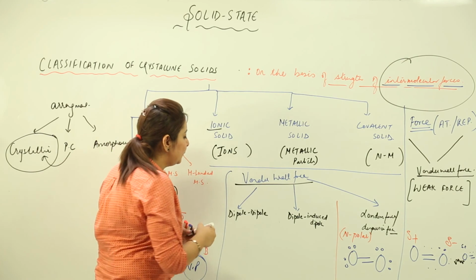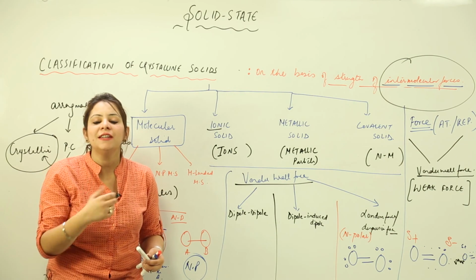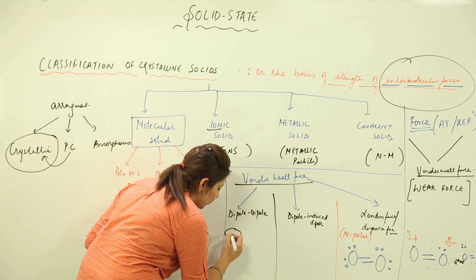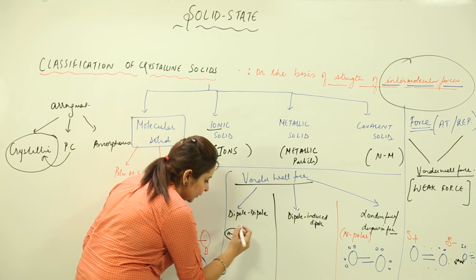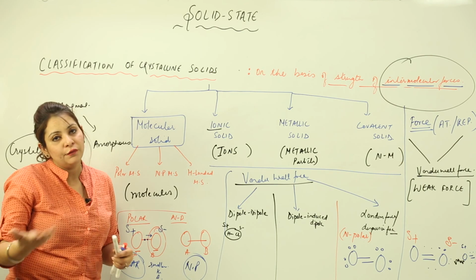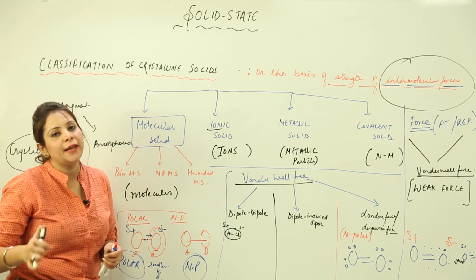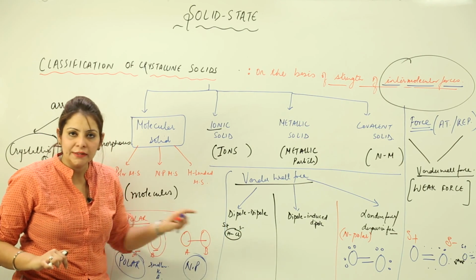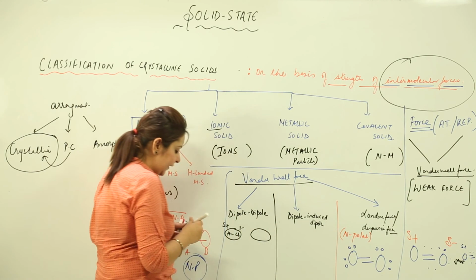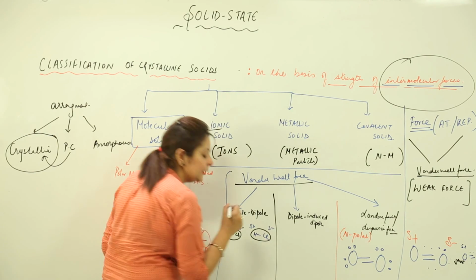Now when we talk about the dipole force, as the name suggests, dipole means two poles, so it is a force which exists between two polar molecules. Suppose I have a polar molecule HCl, in which there is a partial negative and a partial positive charge. You know that chlorine is electronegative, so obviously it is going to attract the shared pair, and as a result it acquires a partial negative charge, right? So this is what is happening in this molecule. Now let us assume there is another molecule of HCl, again polar, so that means a partial positive and partial negative charge.